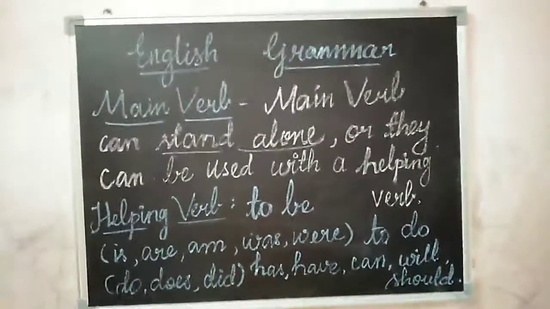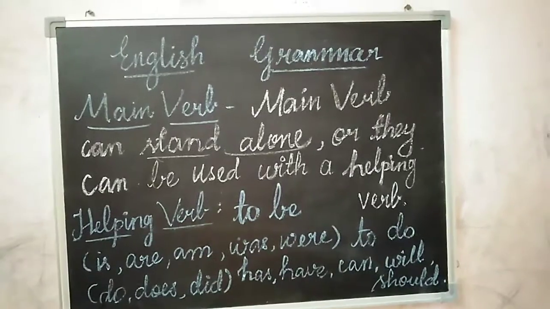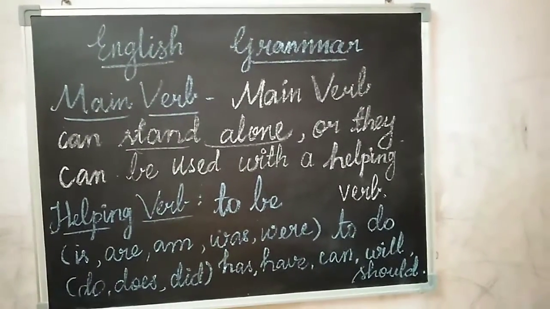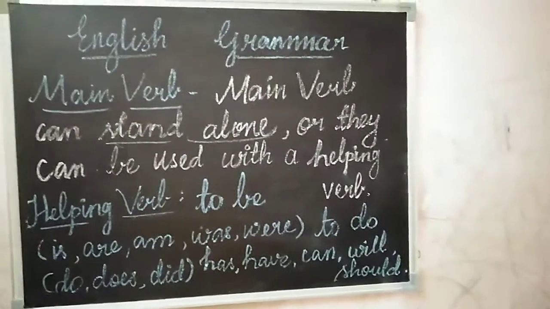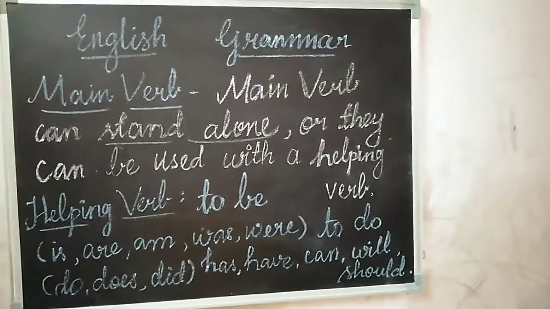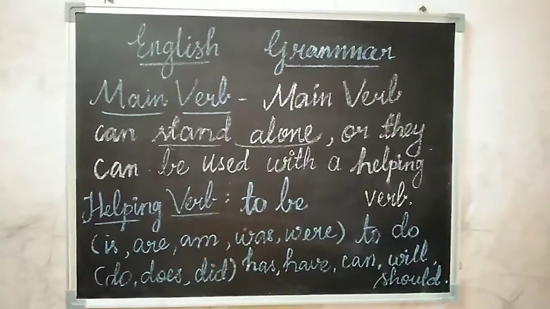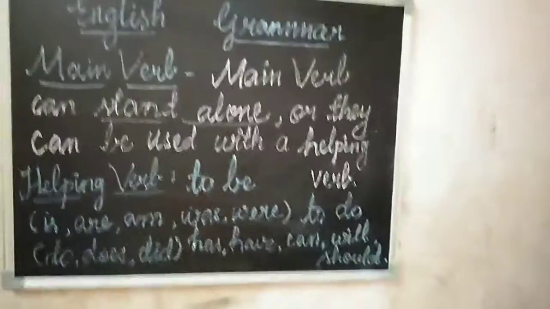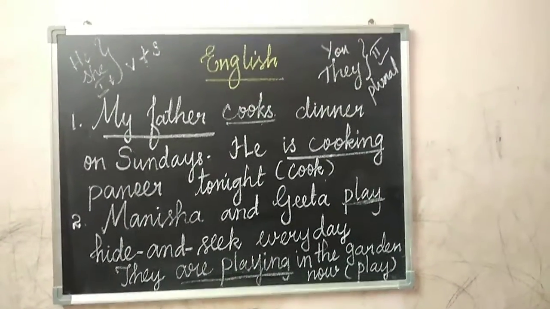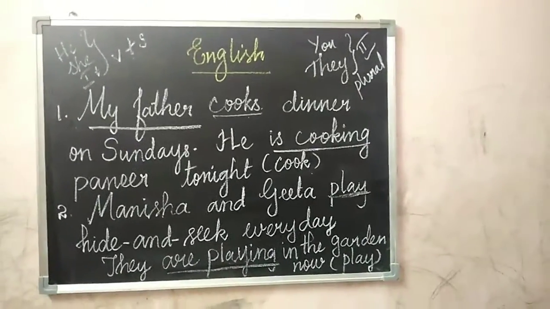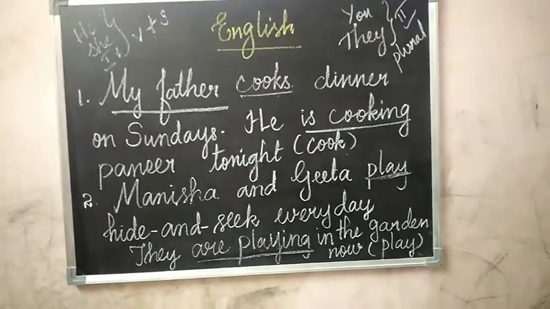Helping verb, what are they? One more time, repeat. The helping verbs are to be: is, are, am, was, were; to do: does, did; has, have, can, will, should. We already studied how to use main verb and helping verb. Main verb is the work done by the subject in a sentence. A verb phrase consists of one main verb and one or more helping verbs. That's why we studied what is main verb and what is helping verb.